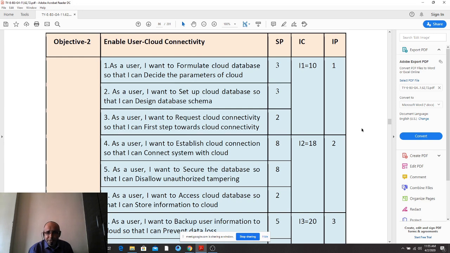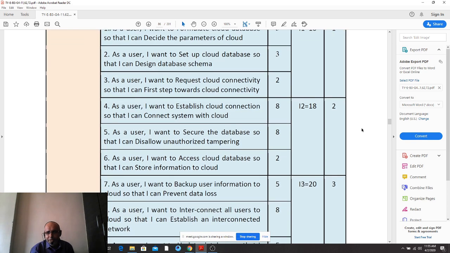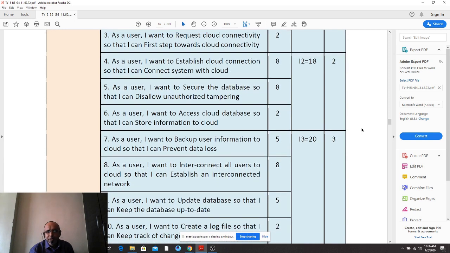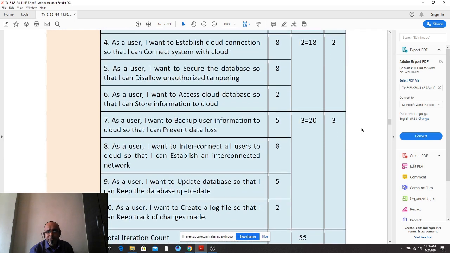So the maximum limit is 20, right? Maximum limit is 20. Now let us slowly check: iteration 1 is of 10, iteration 2 is of 18, iteration 3 is of 20, and the total comes up to be 55.